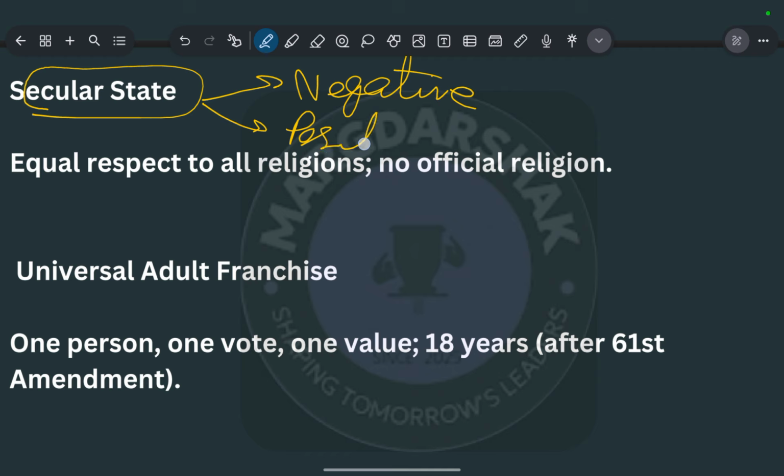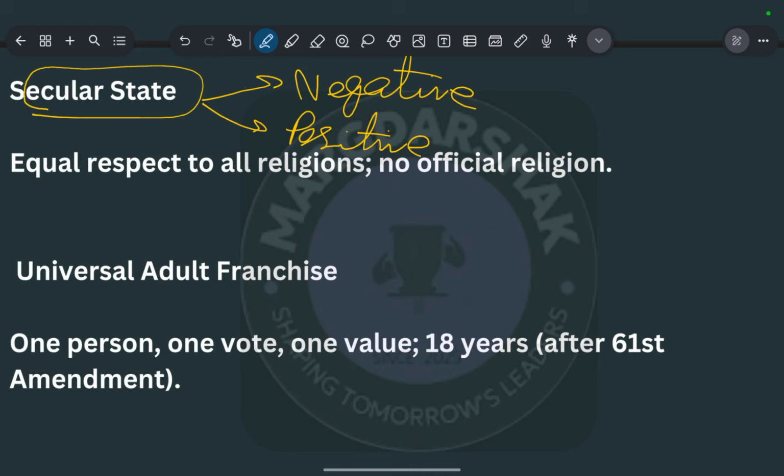Negative secularity means that states like the US, the UK, and these Western countries have the negative secular concept, where the church and the religion, the parliament and the government and the religion are not interlinked at all. There is no provision for any specific religion in their acts and rights.